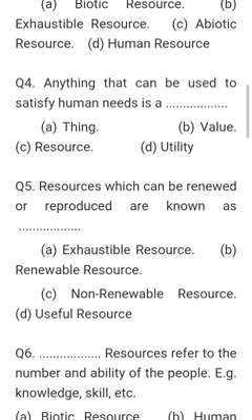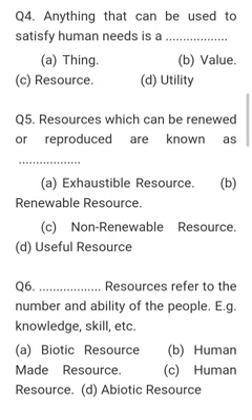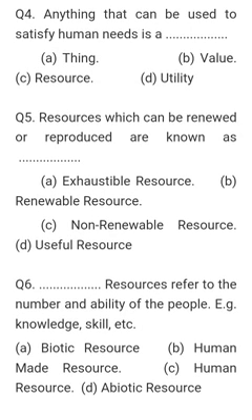Question number 5: Resources that can be renewed or reproduced are known as exhaustible resources, renewable resources, non-renewable resources, useful resources. So the resources which are going to be renewed, reproduced or replenished are known as renewable resources.